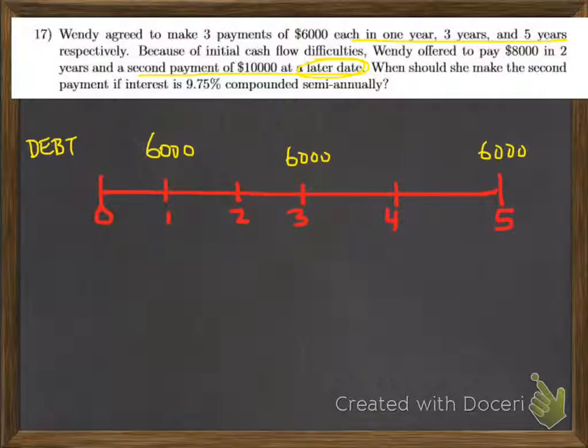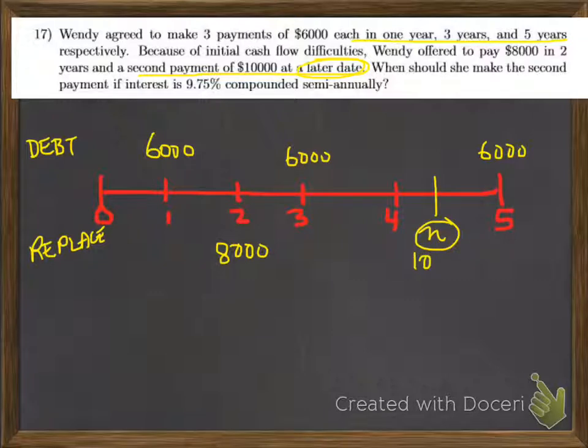Now we're going to replace them with an alternate payment scheme, with payments of $8,000 in 2 years' time, and another payment of $10,000 at a later date. Now I don't know when that later date is, so I'm just going to arbitrarily pick some later date. I'll just use N for that date, and that it'll be a $10,000 payment. And what we need to do is to determine when it's going to happen. What is the value of N? How many interest periods are there?